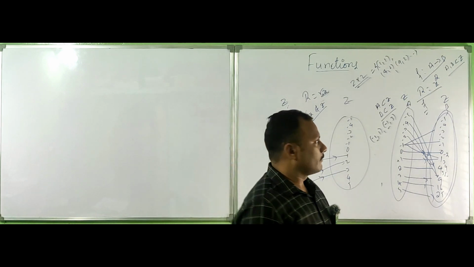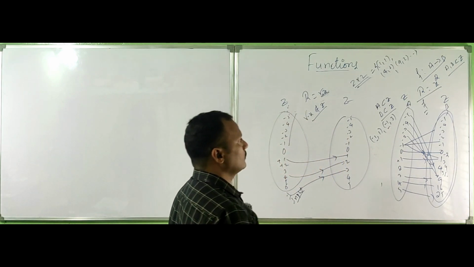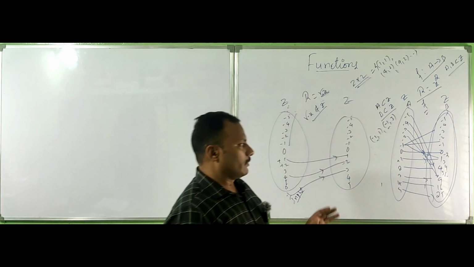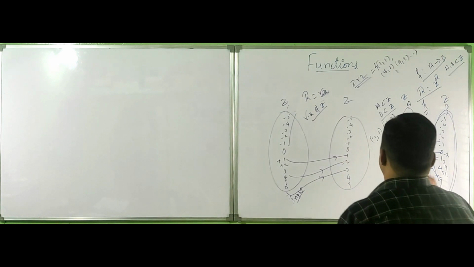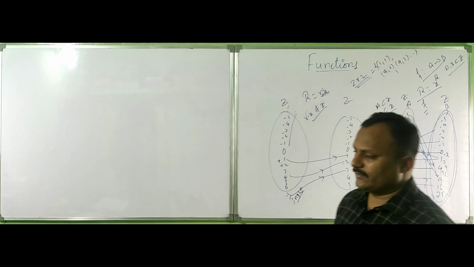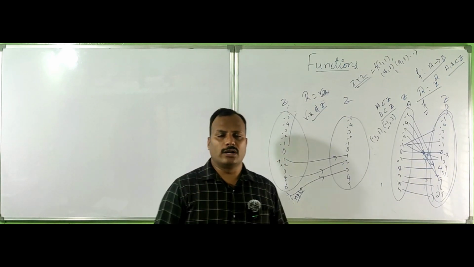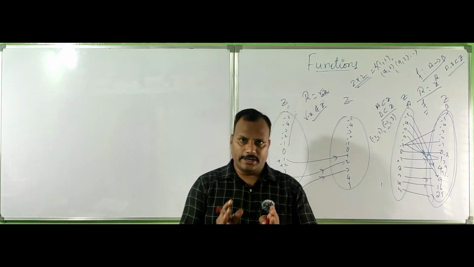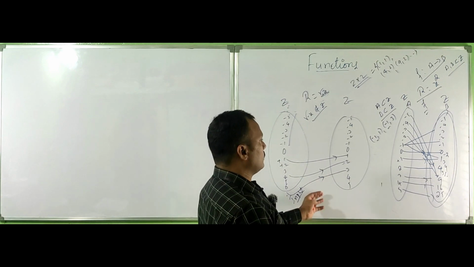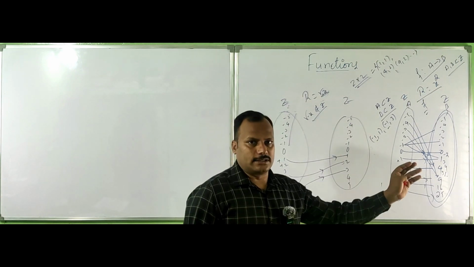That's the function. Every element of the domain should have at least one image in the codomain. This is the main definition of the function. So this is the relation, that is the function.